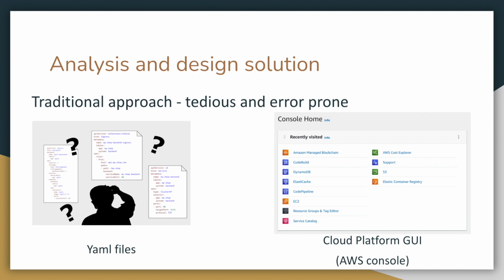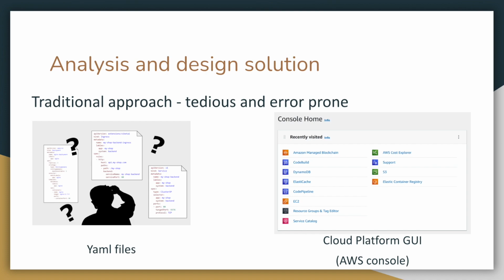The traditional approach to deploying an application on cloud platform requires us to use YAML files. YAML files contain the configuration of the resources that we need to provision on the cloud platform. However, YAML files can be hard to read and maintain, and it can be very hard for developers to keep track of the changes applied through YAML files, and it can be very hard to debug.